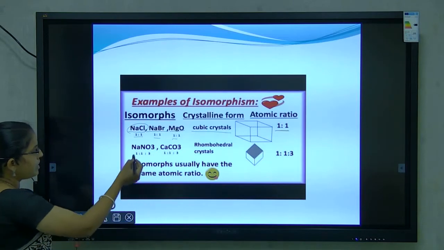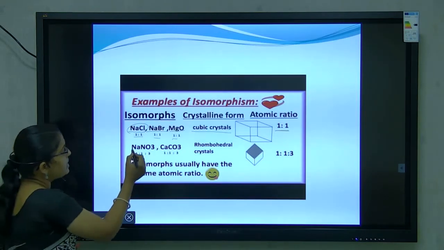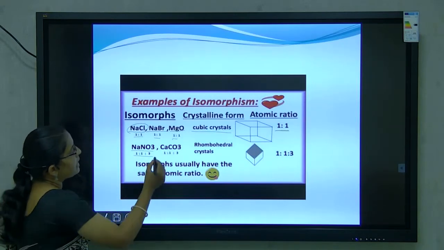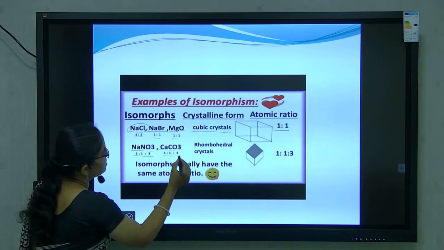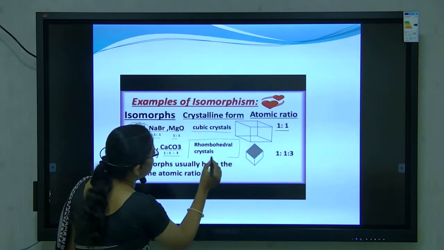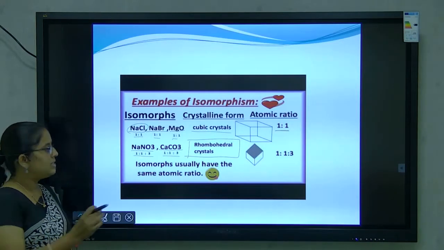Like this, sodium nitrate and calcium carbonate. So what is the ratio of sodium nitrate? That is 1:1:3. Calcium carbonate is also 1:1:3. And what is the crystalline form? Crystalline form is rhombohedral crystal. Isomorphous.